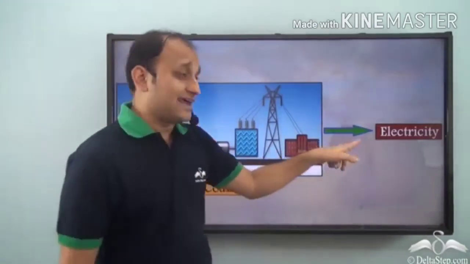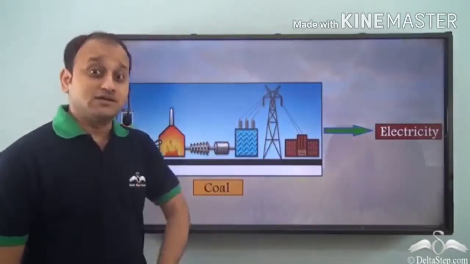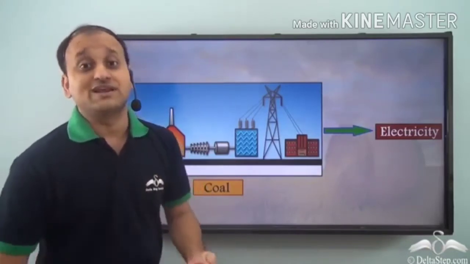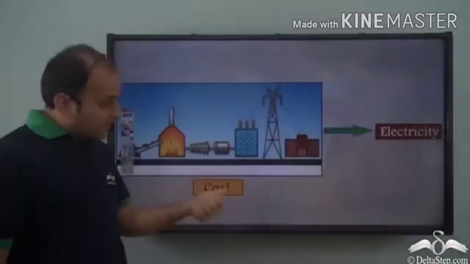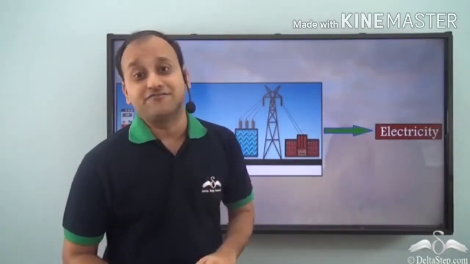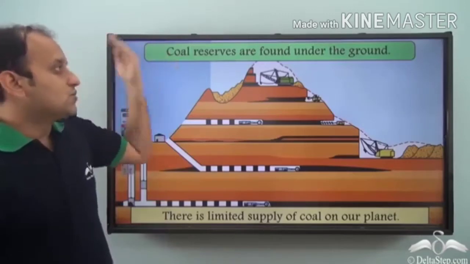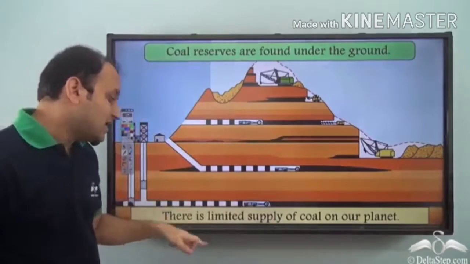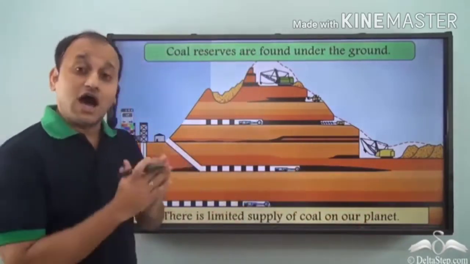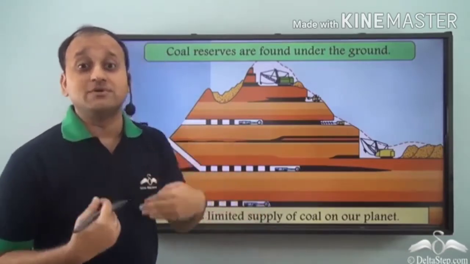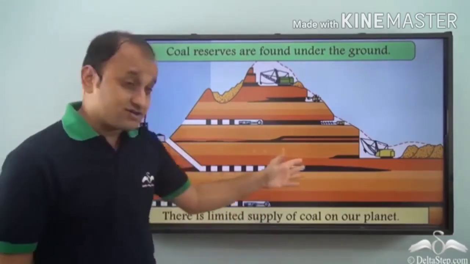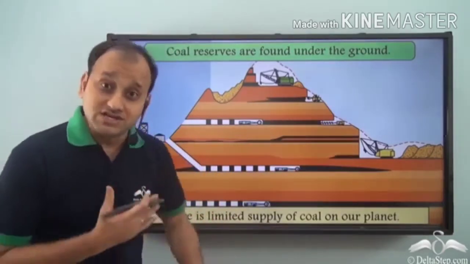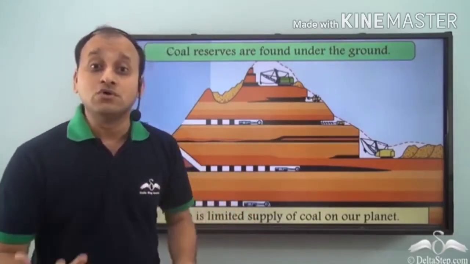Now, we also get electricity from coal. So other than wind and water, we also generate electricity using coal. Again, coal is also available naturally to us, but there is a difference. When we talk about coal, coal reserves are found under the ground, and there is a limited supply of coal on our planet. So all these reserves are the only amount which is available to us, and once we exhaust these, that is, once we use these reserves, then there will be no more coal for us.